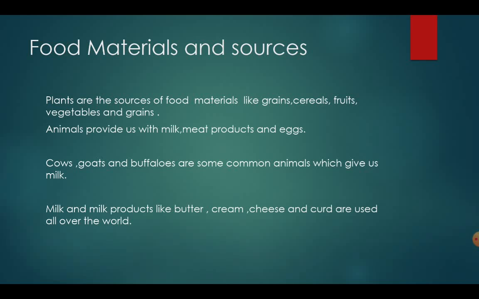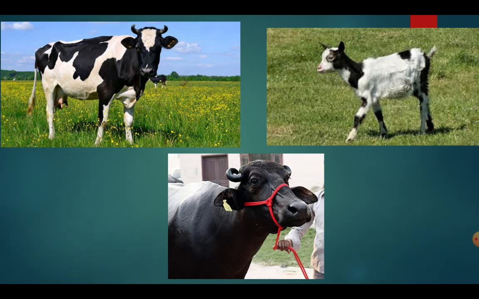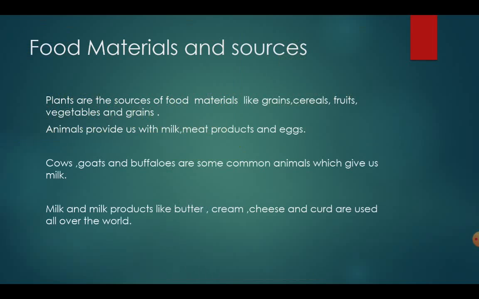And the milk and milk products, we make many things from milk. We make butter, we make cream, we make cheese. Wow. You know, Amul cheese and all this, and curd, dahi of course, are all used worldwide. So the ingredients, the food materials, we get all from different things. That is, we get pulses, cereals, fruit and vegetables from the plants, while we get milk, meat products and eggs from animals. So we get our ingredients or the main food from plants and animals.